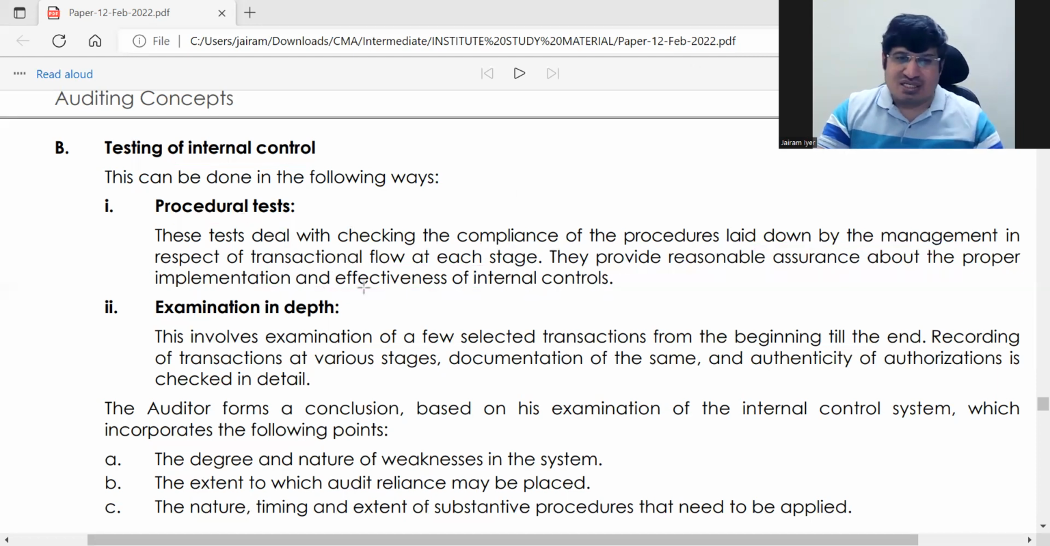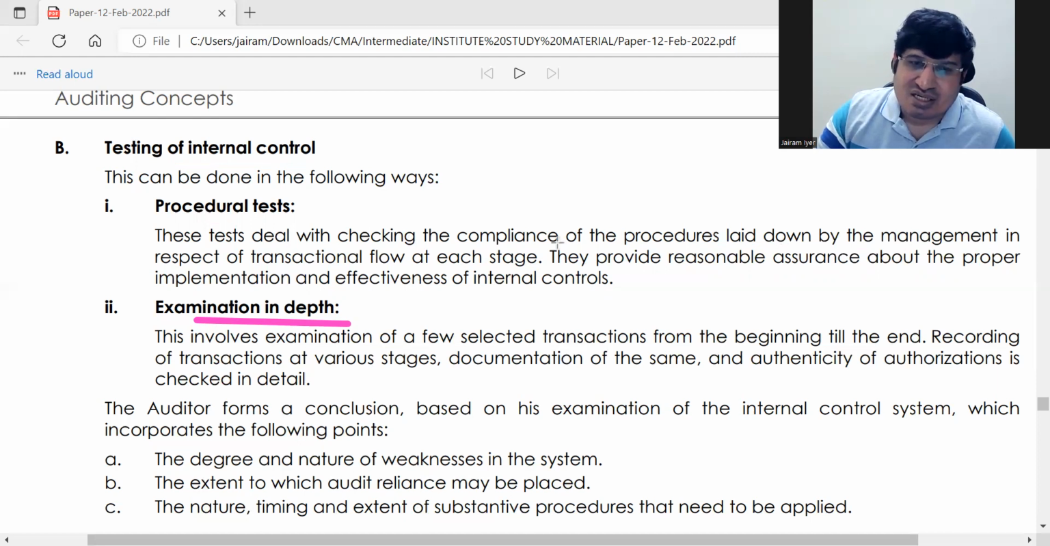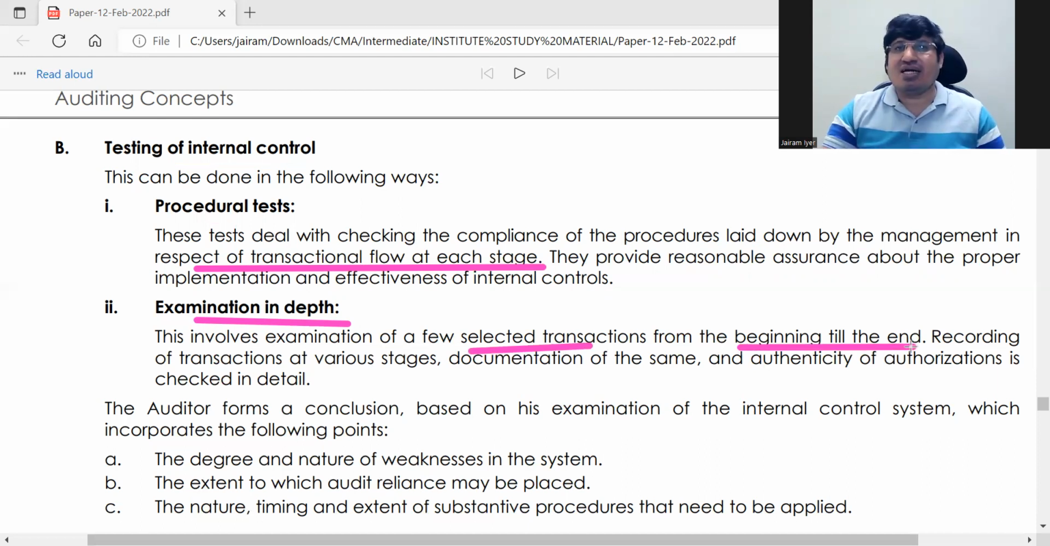Okay, second is examination in depth. This is the substantive test. Okay, in the procedural test he's testing with respect to transaction flow at each stage. Okay, but here he is examining in depth. He's selecting few transactions from the beginning till the end, and he's seeing whether the whole accounting system is providing proper data or not. Okay. So he's just testing the quality of data of the entire system here. Okay.